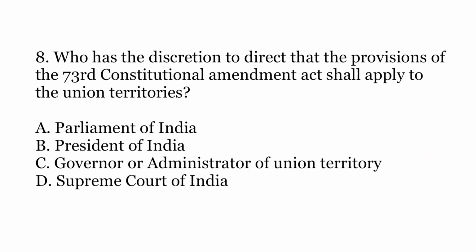Eighth question. Who has the discretion to direct that the provisions of the 73rd Constitutional Amendment Act shall apply to the Union Territories? The options are A. Parliament of India, B. President of India, C. Governor or Administrator of Union Territory, or D. Supreme Court of India. The correct answer is B. President of India. So the President may direct that the provisions of the 73rd Amendment shall apply to the Union Territories.